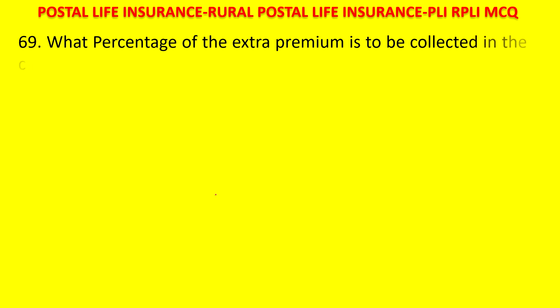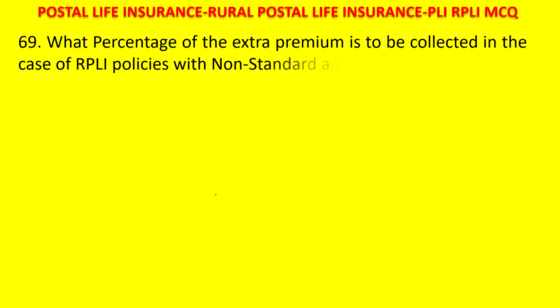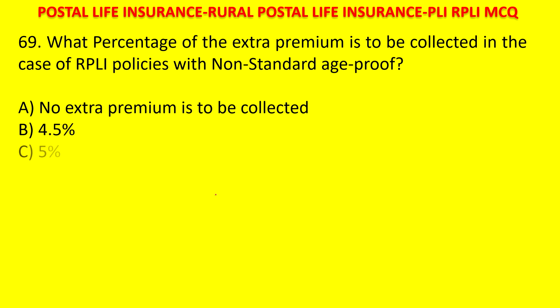What percentage of extra premium is to be collected in case of PLI RPLI policies with non-standard age proof? No extra premium is to be collected, 4.5%, 5%, 2.25%. Your time starts now. What is the extra premium percentage collection to be made in case of non-standard age proof? The answer is 5% extra will be collected for non-standard age proof policies.